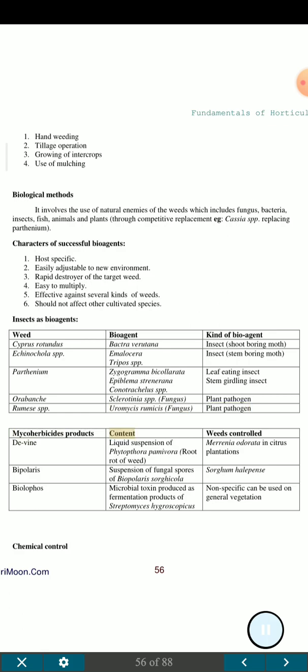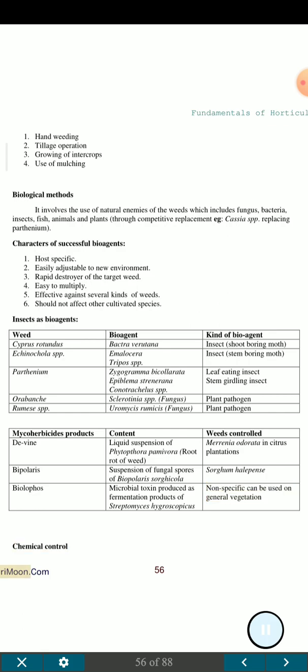Mycoherbicide products, content and weeds controlled. Liquid suspension of Phytophthora palmivora, root rot of weed, controls Morrenia odorata in citrus plantations. Bipolaris: suspension of fungal spores of Bipolaris sorghicola, controls Sorghum halepense. Biolaphos: microbial toxin produced as a fermentation product of Streptomyces hygroscopicus. Non-specific, can be used on general vegetation.